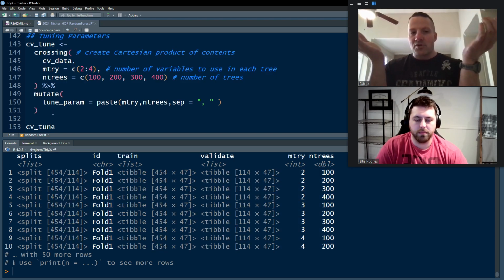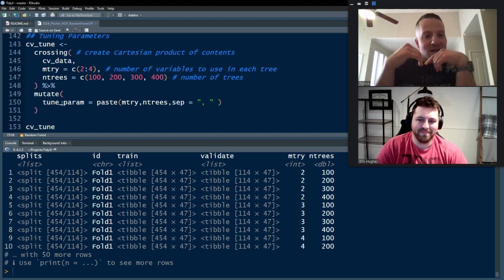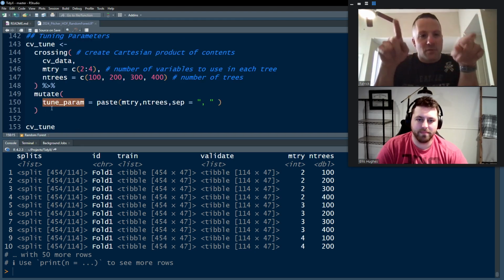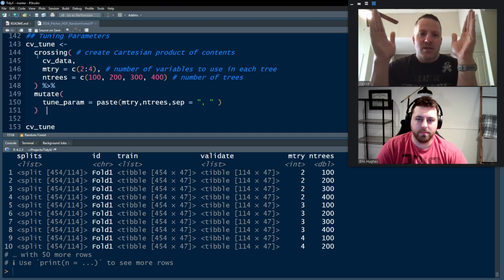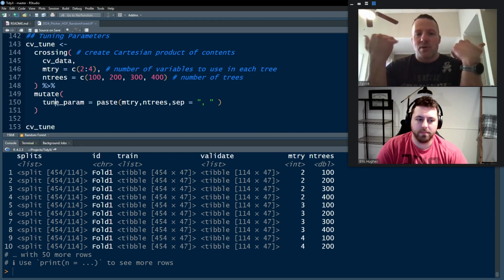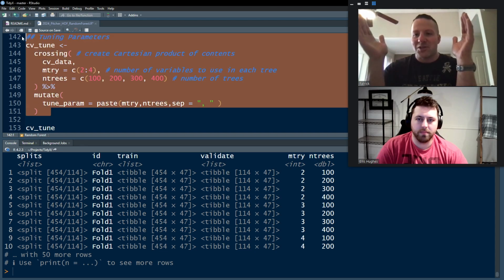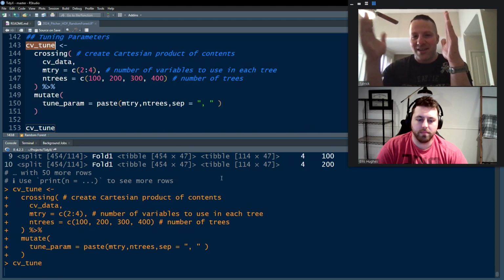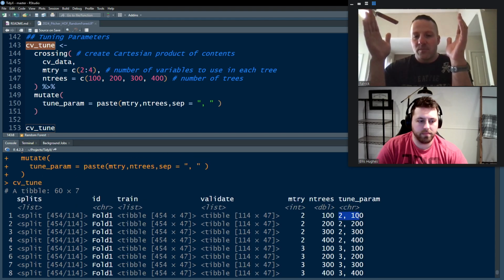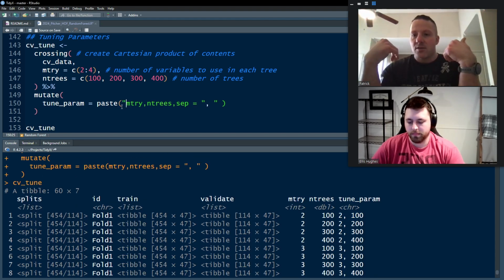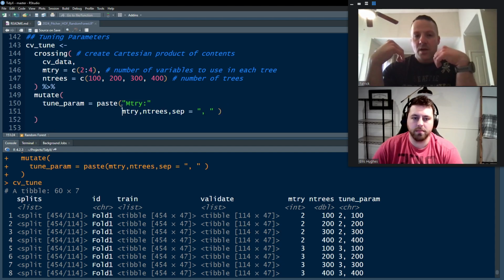In my original script of this, before we get to that, the next thing that we do is I created this little string. In my original script, I created this string because I was going to split the string between the mtry and the entries parameters when I fit this into our tuning model.